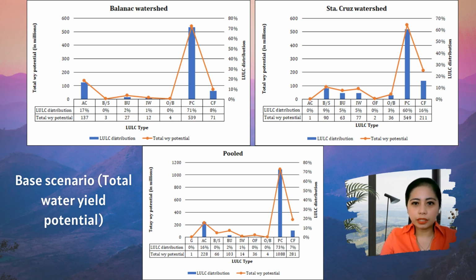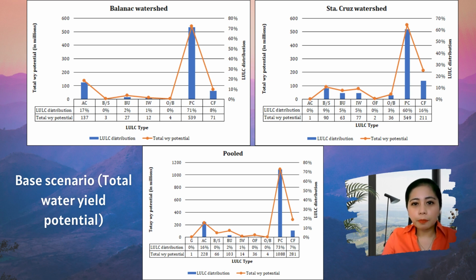In Balanac watershed, perennial crop has the most total water yield potential at 538,628,463 millimeters. But take note that it also has the greatest land use land cover distribution at over 70%. This is also the same with Santa Cruz watershed.